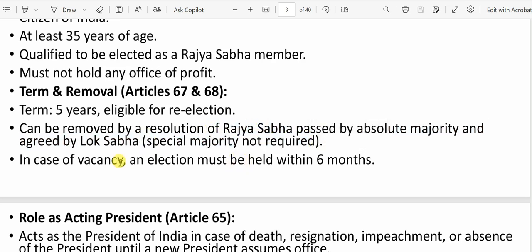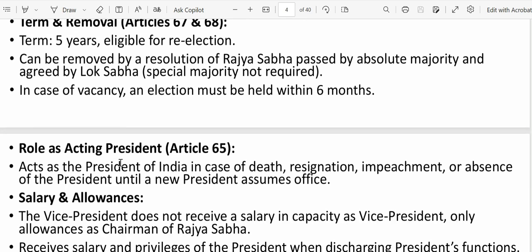Now next, let's suppose there is a vacancy in the Vice President's office. Then the election should be held within 6 months to ensure continuity. Now, when does the Vice President act as President? As per Article 65, in case of death, resignation, impeachment or absence of the President, or until a new President assumes office, the Vice President assumes the office of the President.